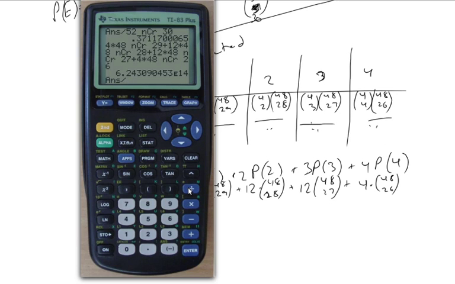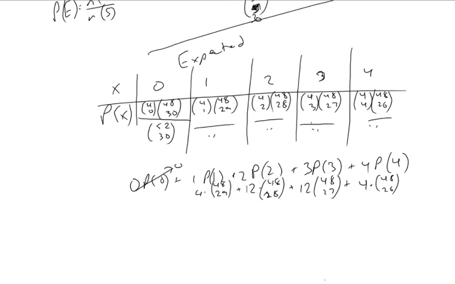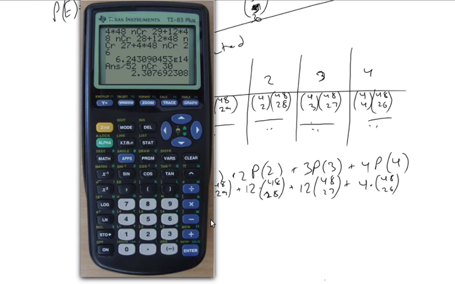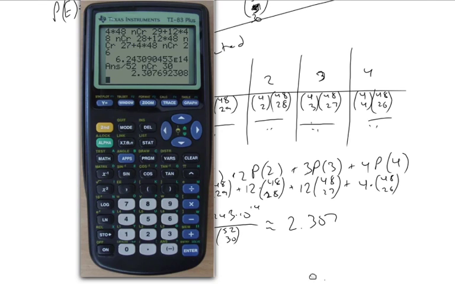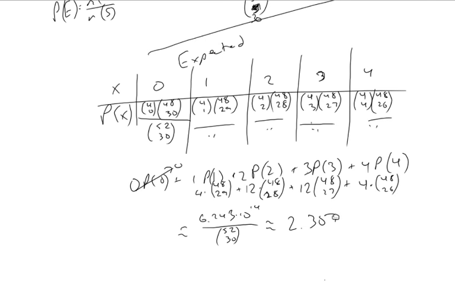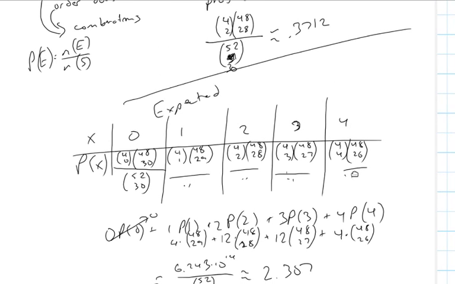And I'm going to divide that by 52 choose 30. Which is 2.307. 6.243 times 10 to the 14th over 52 choose 30, which is approximately 2.307. If you were to have this process repeated multiple times, you would get, on average, 2.307. That would be your expected number of aces that came up.